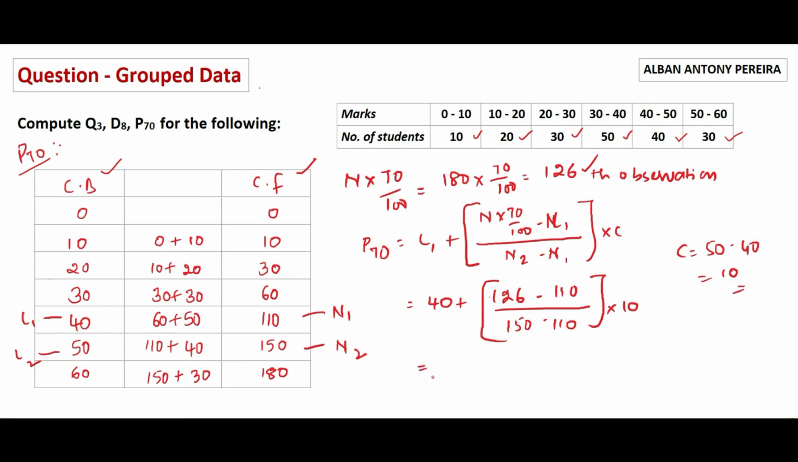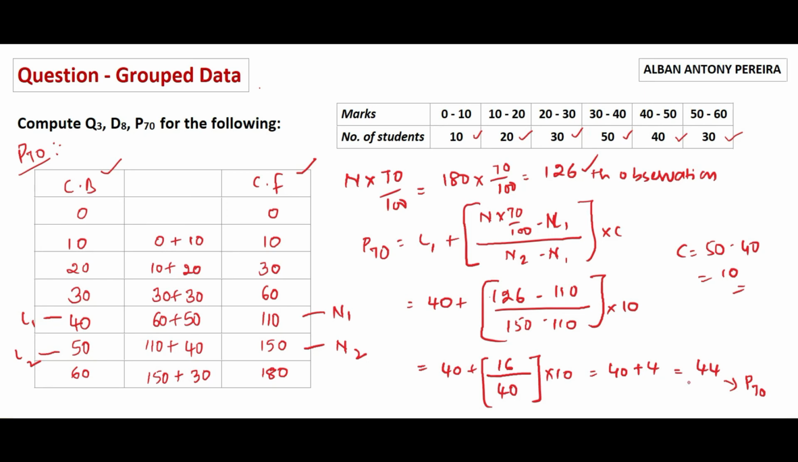Simplifying it and getting the final answers. 40 plus 16, since 126 minus 110 is 16, divided by 40, since 150 minus 110 is 40, into 10. 40 plus 16 divided by 40 into 10. So finally 16 divided by 40 into 10 will give you the answer as 4. Add 40 to it. 44 is the final answer relating to P70. So we have solved all the 3 parts in this single question given.